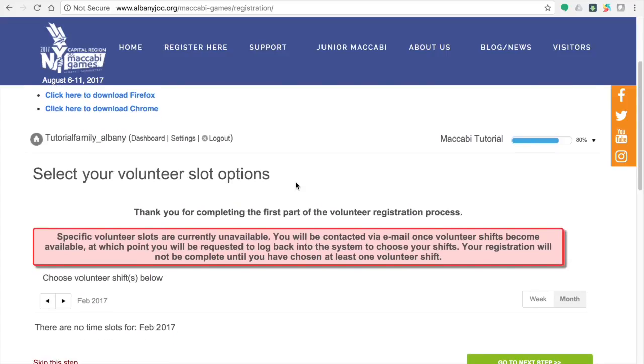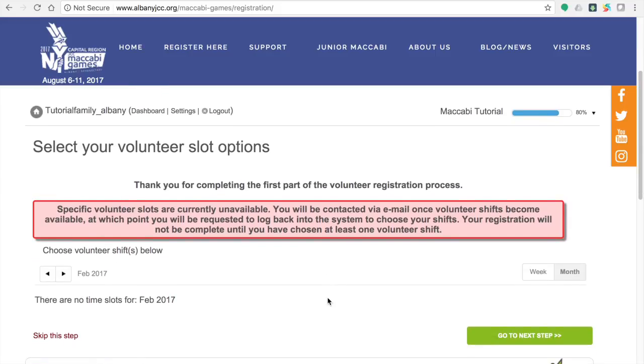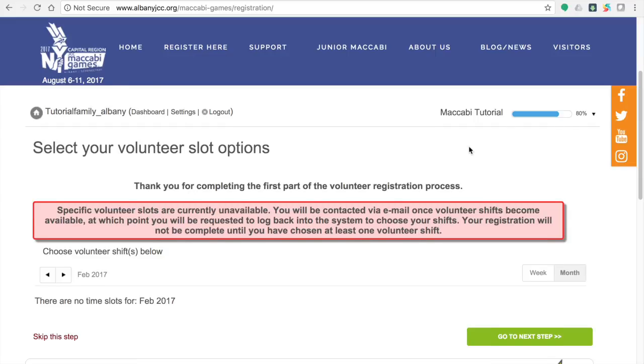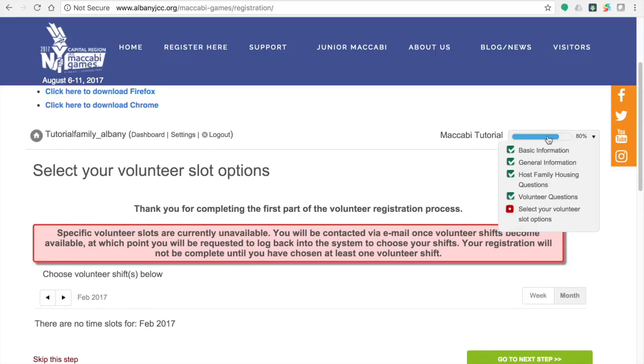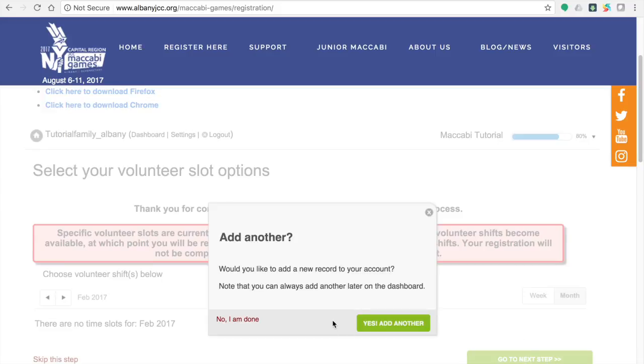The next page is where you will select the specific volunteer slots. At this time, there are no volunteer slots available. This is okay. The slots will be available in the coming months so that you can sign up. If you remember, I talked about the status bar. If you look at the status bar, it is at 80%. See, this hasn't been that bad. Because there are currently no slots available, simply click Go to the next step.